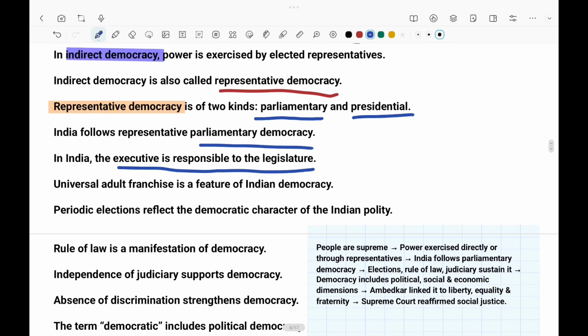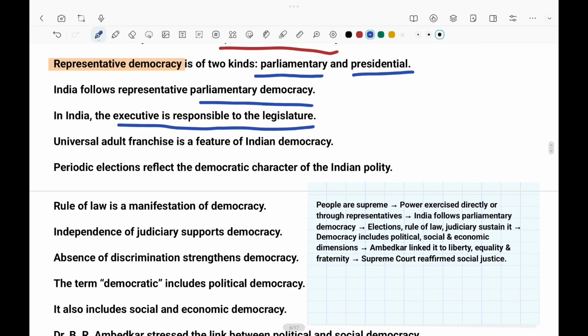If we go deeper and find the deeper meaning, the principles that we follow are universal adult franchise. Every adult has one vote. Periodic elections. People can change the rulers after every certain period of time.